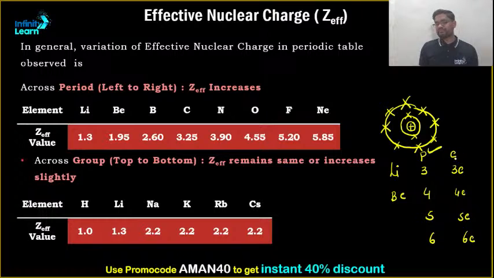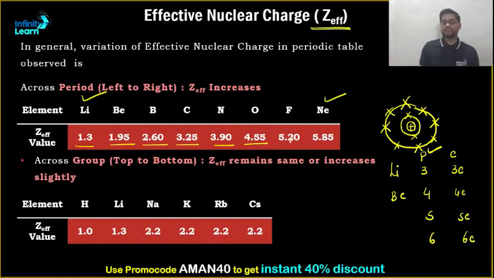So the repulsion remains the same, but the nuclear charge keeps on increasing, and hence the net force of attraction experienced by the valence shell electron also increases, and that is the reason why effective nuclear charge increases from left to right. That means from lithium to neon, the effective nuclear charge increases, and that can be shown in this way. See the values, it keeps on increasing.